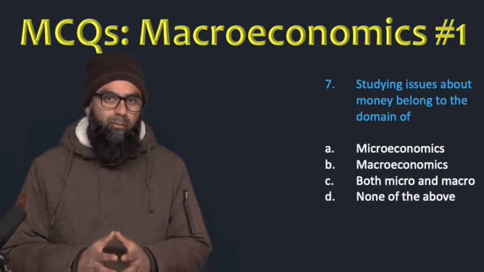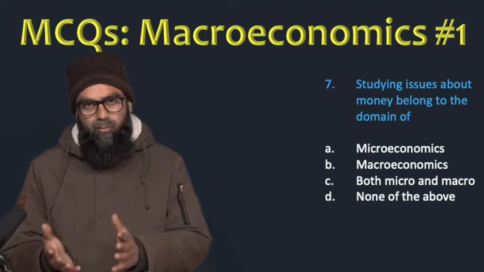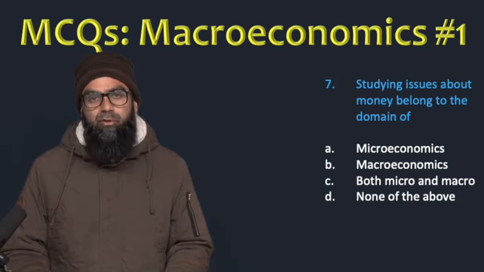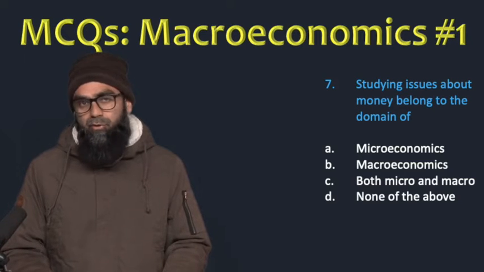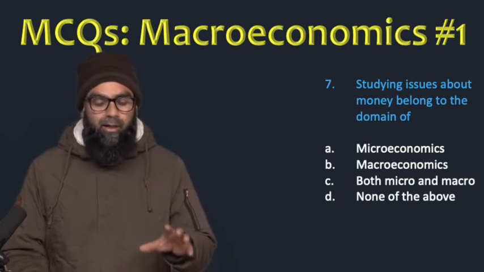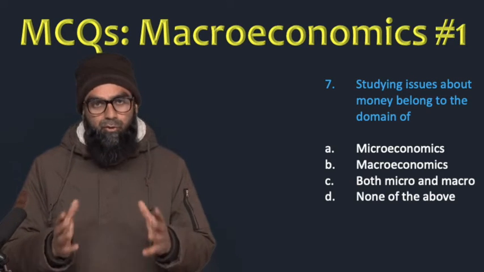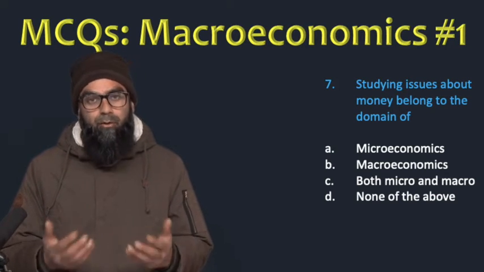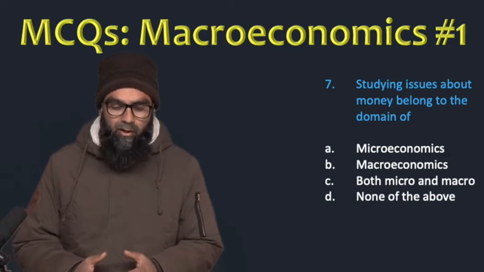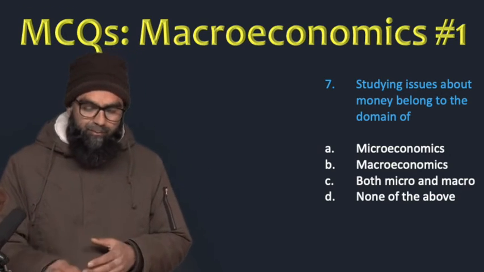When we are studying money and different things related with it, for example, demand and supply of money, etc., in which branch of economics do we study this? Microeconomics, macroeconomics, both micro and macro, and the last option is none of the above. Obviously, we study the issues related with money in macroeconomics. Among the options that have been given, the most appropriate is macroeconomics.